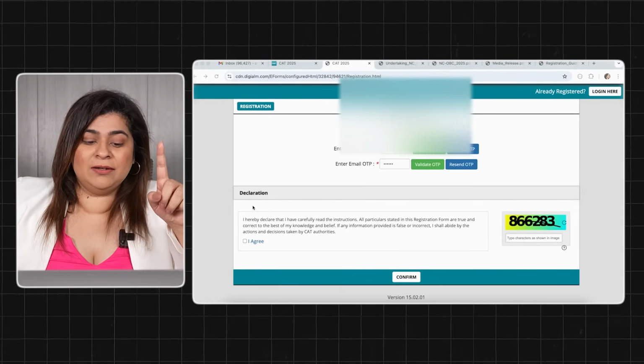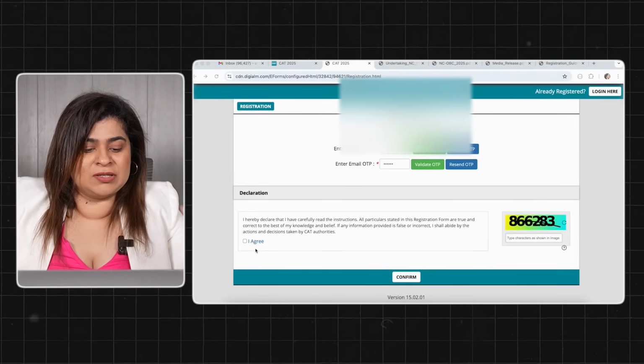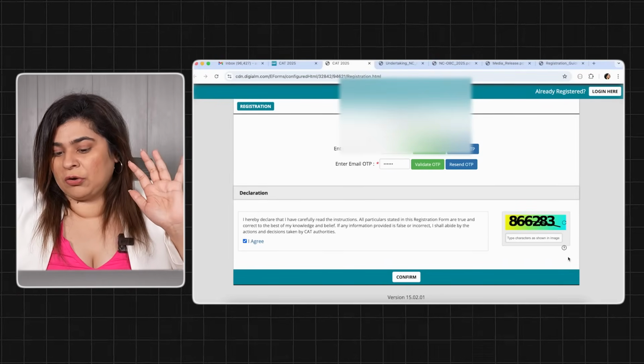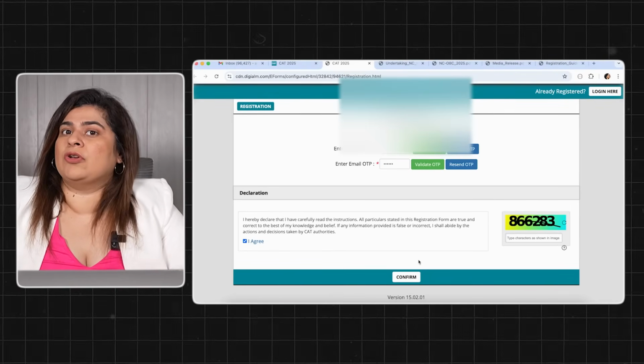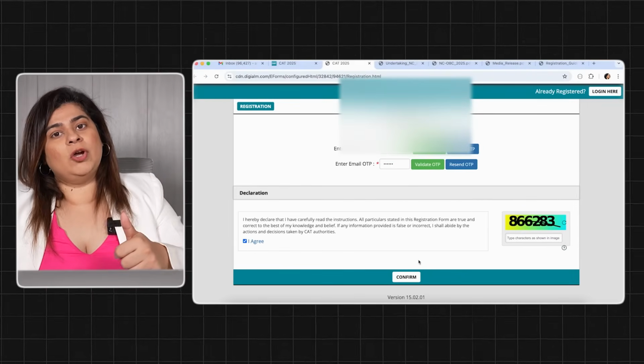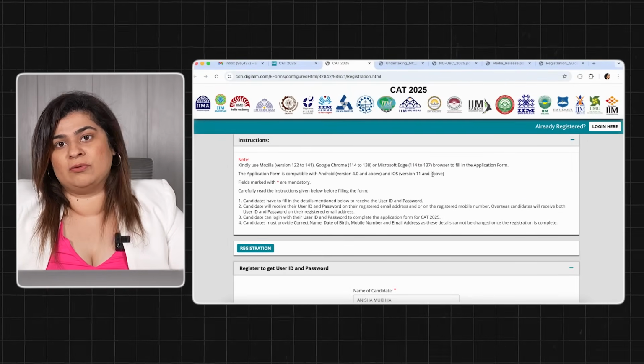Validate the OTP. Then you have a declaration to fill, which is that you have read the instructions. Click on I agree, enter your CAPTCHA details and confirm. Once you click on confirm, you will now get your user ID and password on your mobile and email. With that, we will be able to proceed with the application form ahead.